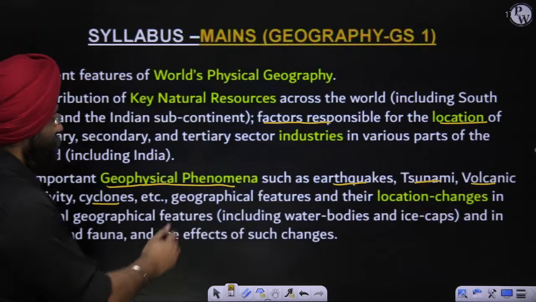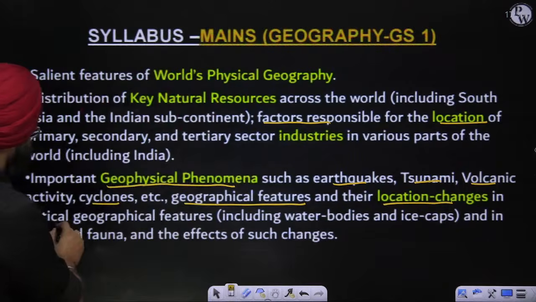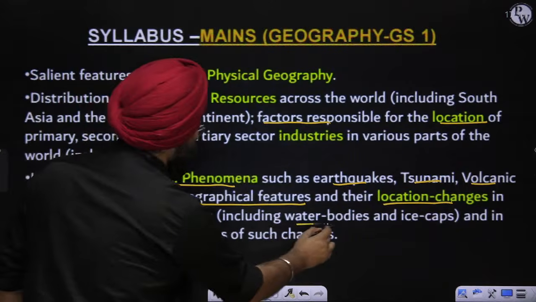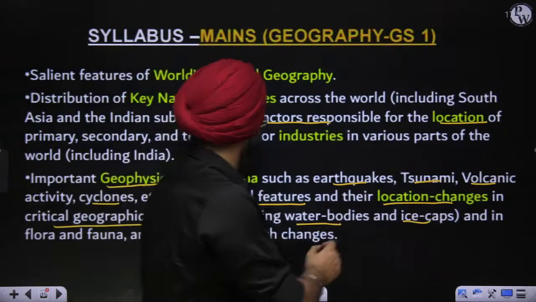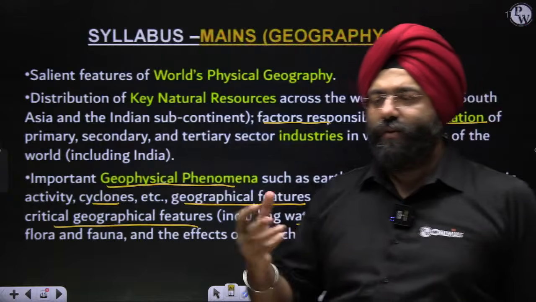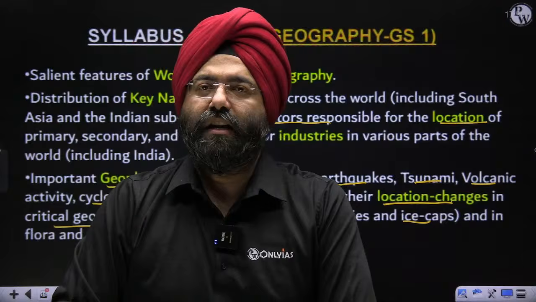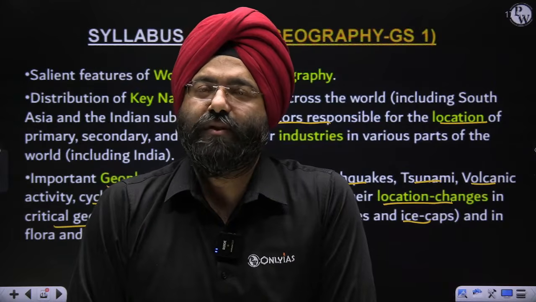Next is geographical features, their locational changes, critical geographical features including water bodies, ice caps, and obviously related to the climatic changes and all. So the topic of cryosphere, the aspect related to melting of the ice in the Arctic region, aspects of current affairs.